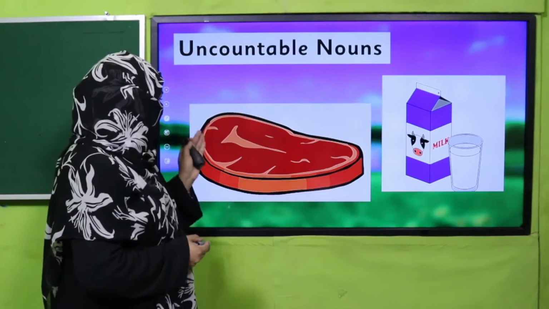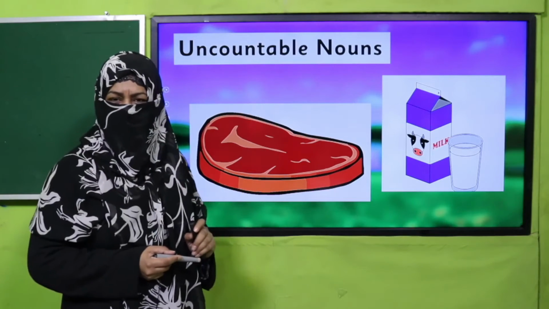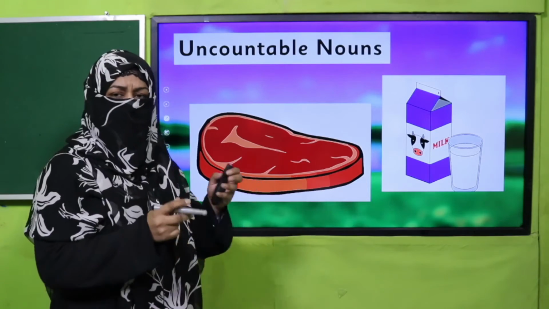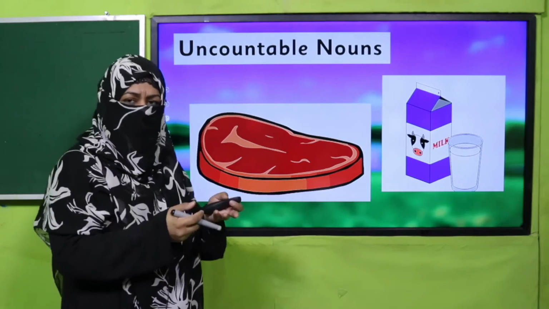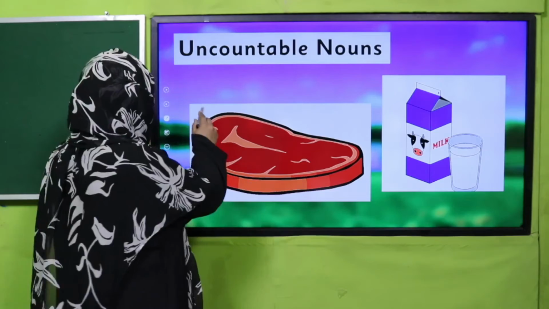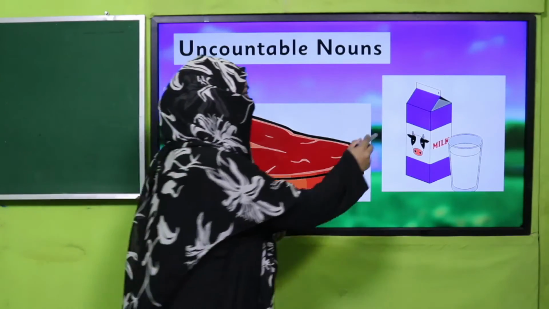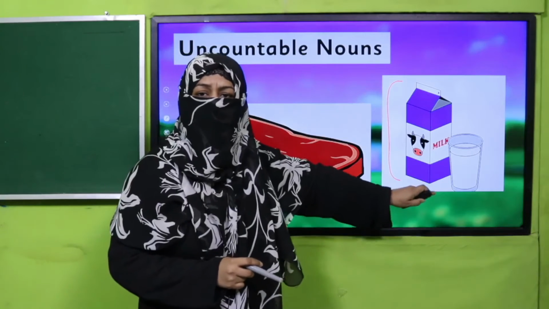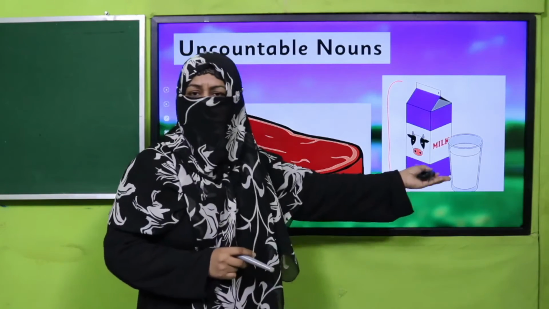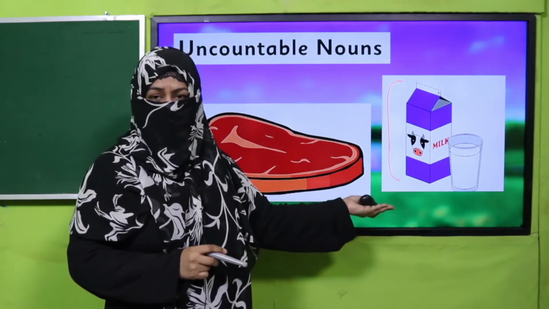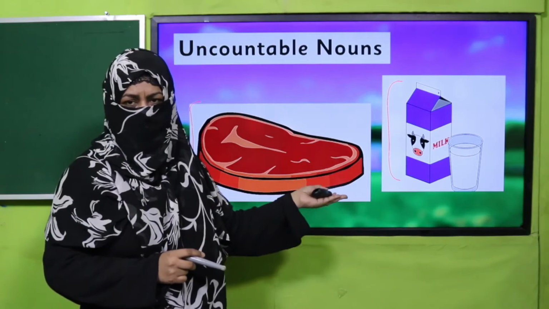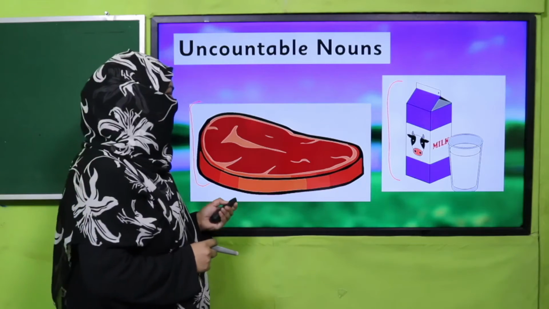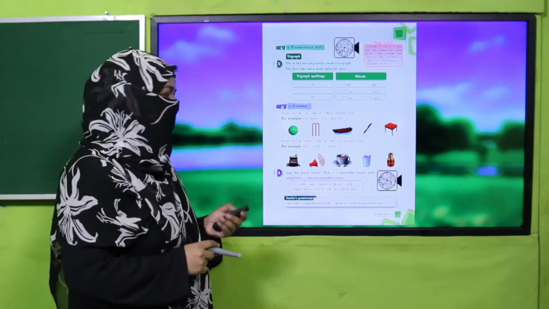And now look at this. Tell me how much meat is there. Can we count it? We can say how much. The thing which we cannot count is uncountable. Okay, so meat is uncountable, milk is uncountable. We can just put it in a glass. We can say 1 glass of milk, but how many, we cannot count it, right? That's why these are examples of uncountable nouns. Are you clear? All right, so let's see what your book says about it.